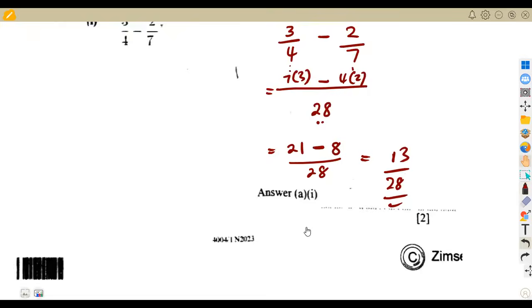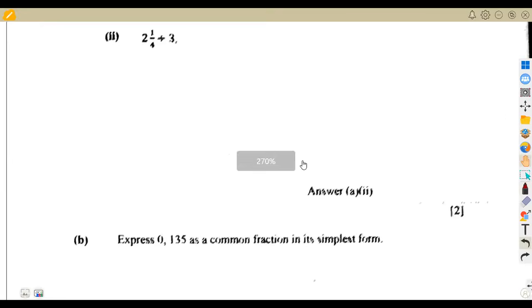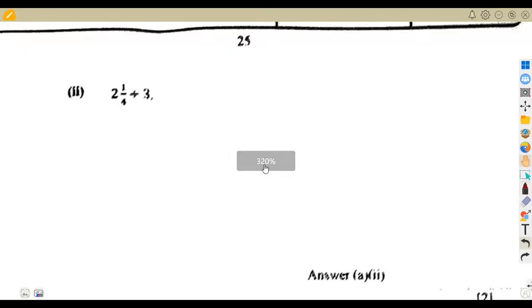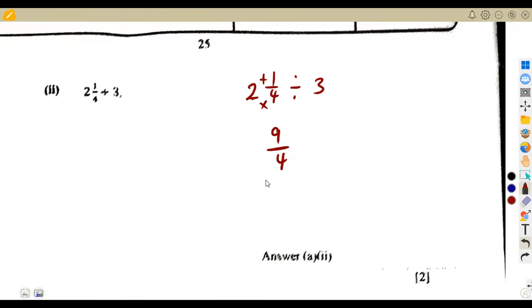Number 24. Why are they asking this question on number 24? Where is the question on transformation? There's no transformation here. All right, 2 1/4 divided by 3. Is it a divide or is it a plus? But that's a divide. 2 1/4 divided by 3. All right, so just convert this to improper: 4 times 2 is 8, plus 1, that's 9 over 4.